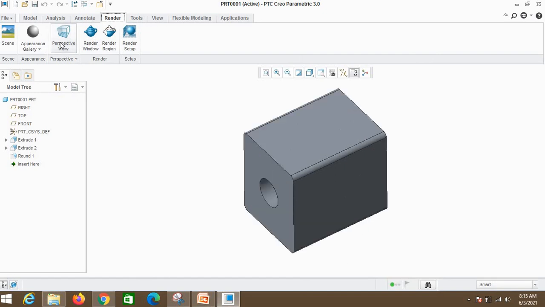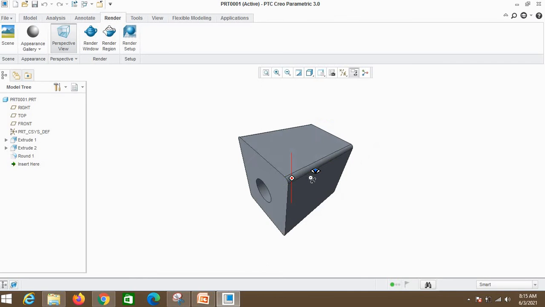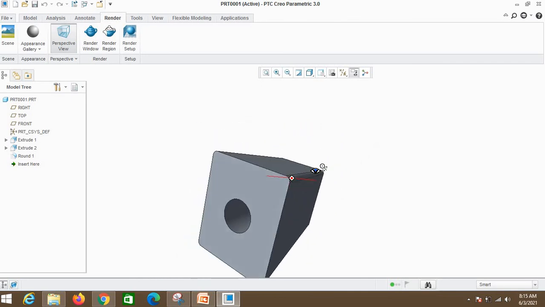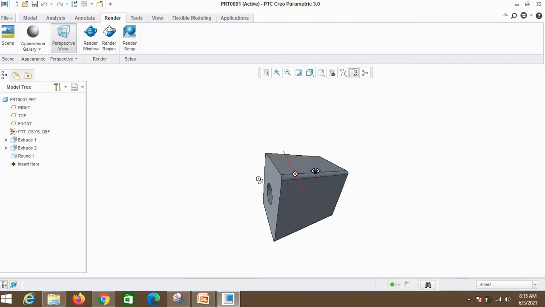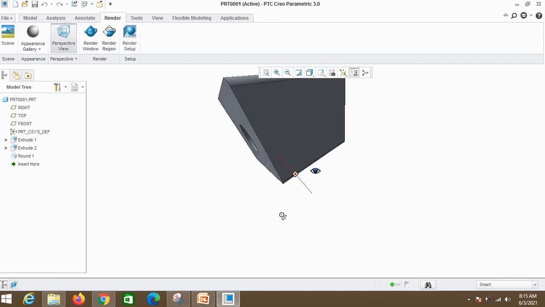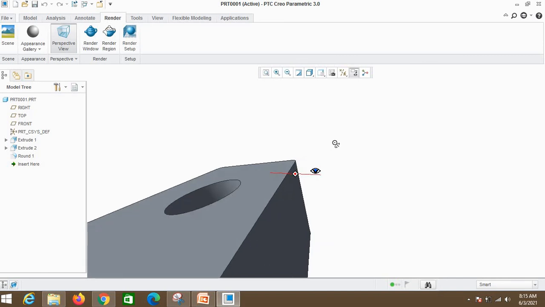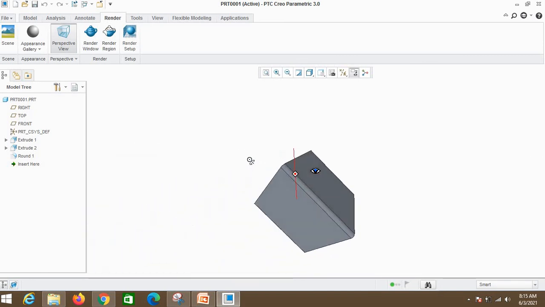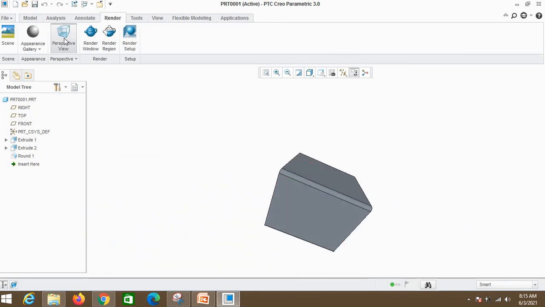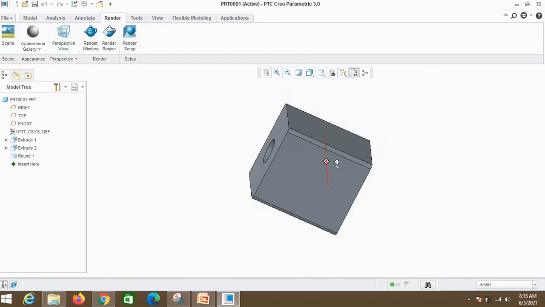This is my isometric, this is my perspective. See, this is my perspective view, how it is looking. And if I unclick this, this is my isometric.